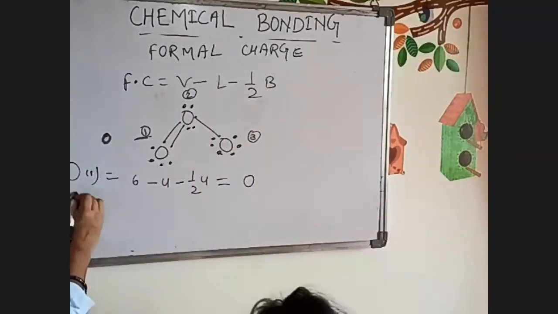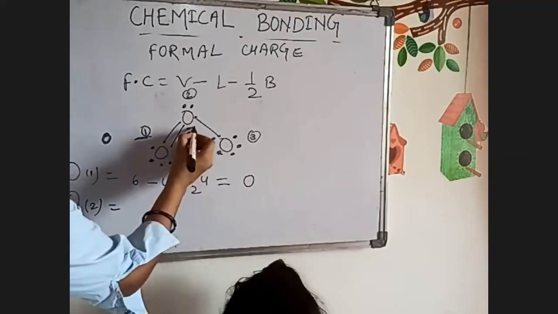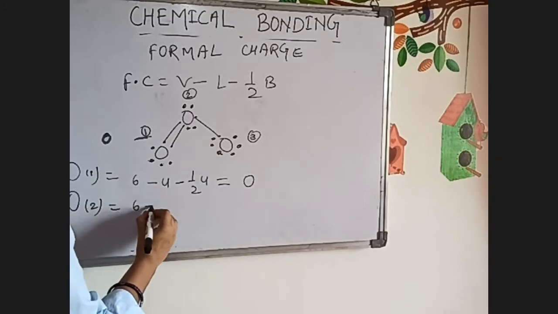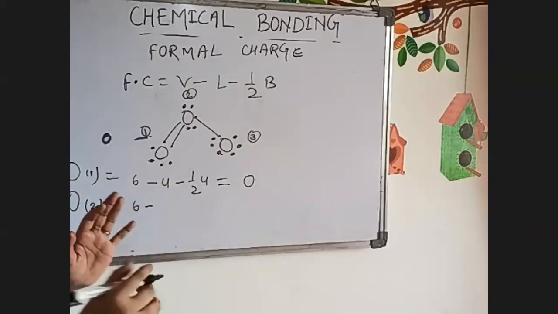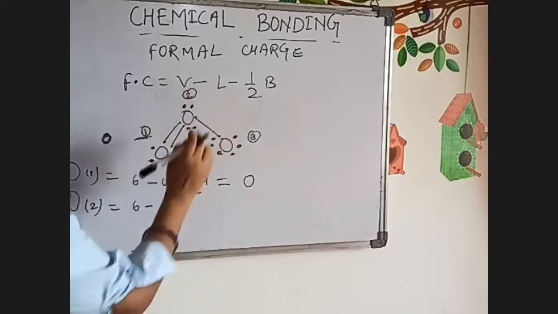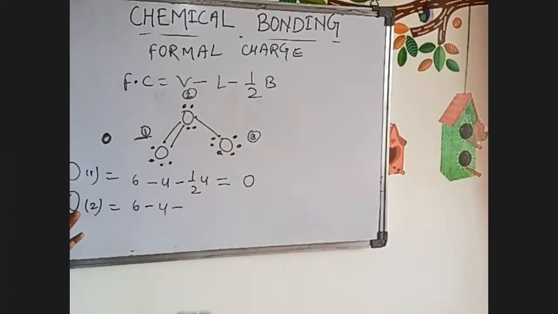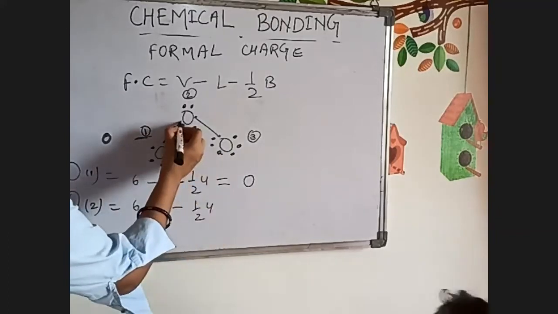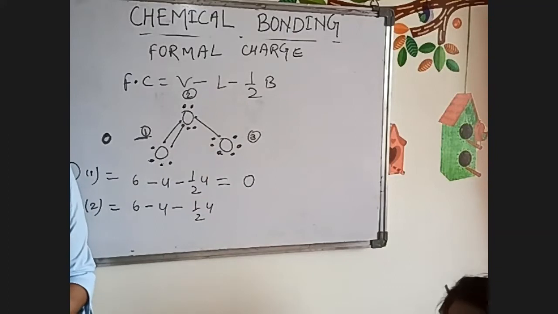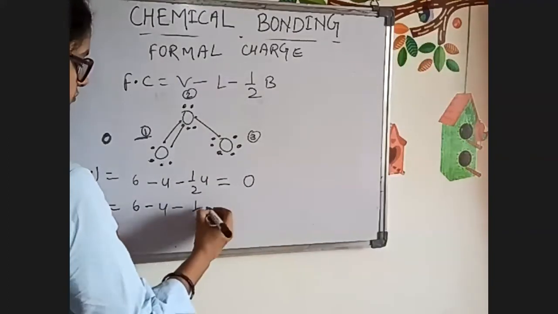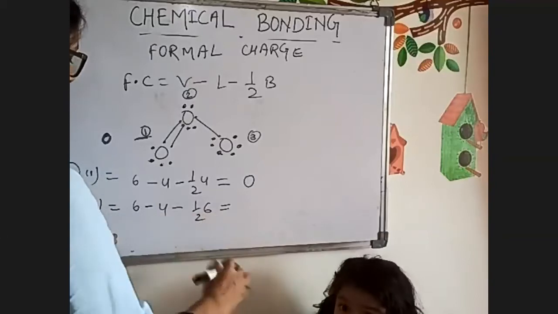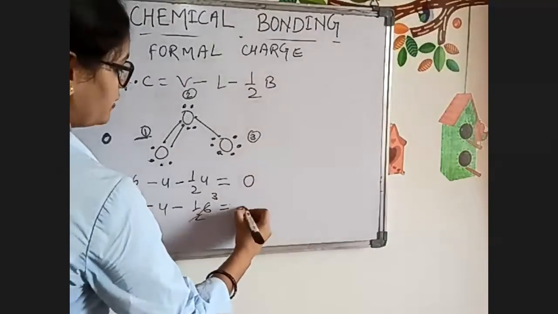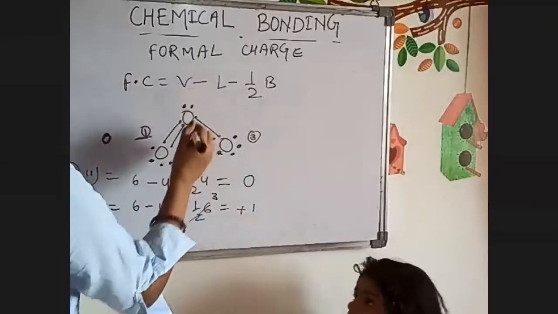Now oxygen 2. How many valence electrons? 6, we already know the valence electron of oxygen is 6. The lone pair electrons are 4, and half into the shared pair electrons is also 4. When we calculate, we get plus 1, a positive charge.